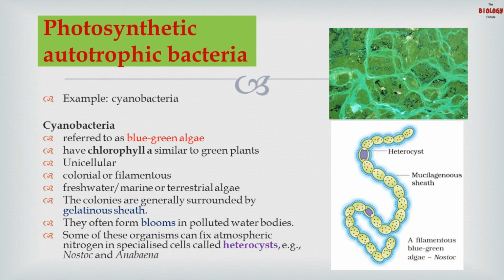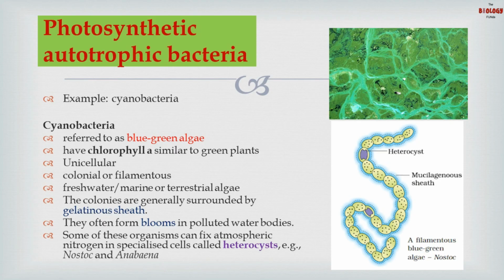Now, chlorophyll A is green in color, which is similar to the pigment present in green plants, and phycocyanin is blue in color. Because of the presence of these pigments, the bacteria appear like blue-green algae. These pigments help in photosynthesis. These bacteria are unicellular, colonial, or filamentous. They are present in aquatic as well as terrestrial habitats.